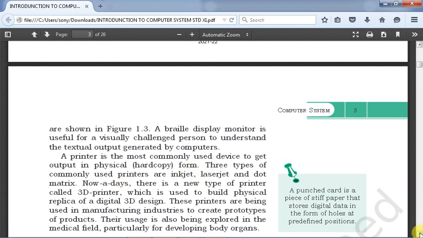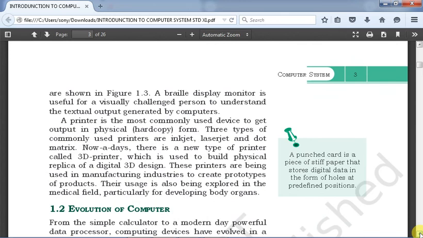Basically, categorically, there are impact printers and non-impact printers, as you might have studied in your lower standards. Some printers are very noisy because they are impact printers; there is a direct impact of the printing head on the printing media. Some printers are not noisy at all and the printing quality is excellent. Those are called non-impact printers, because the print head and the printing media are not in contact. So here they have given three types: inkjet, laserjet, and dot matrix.